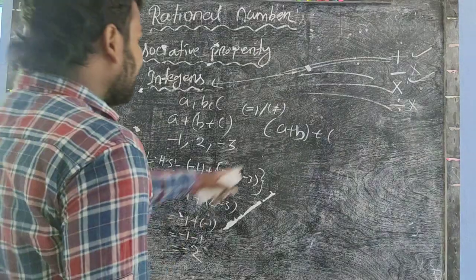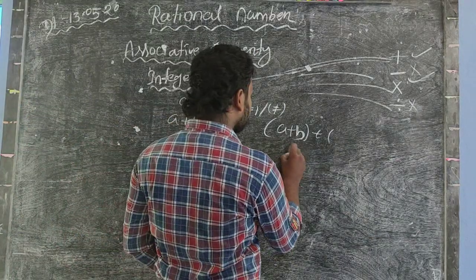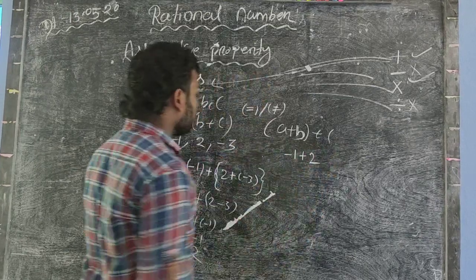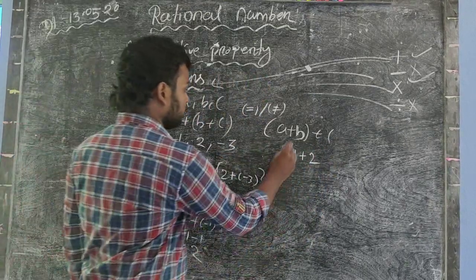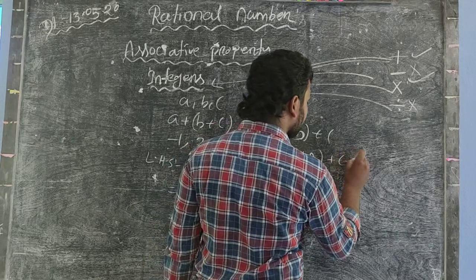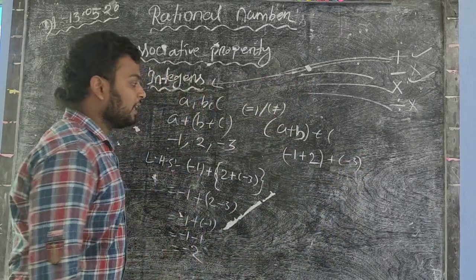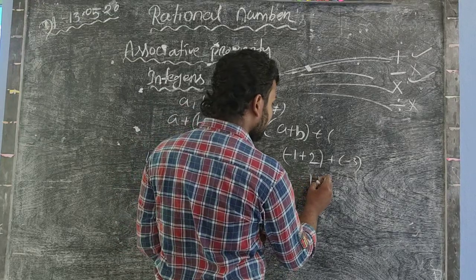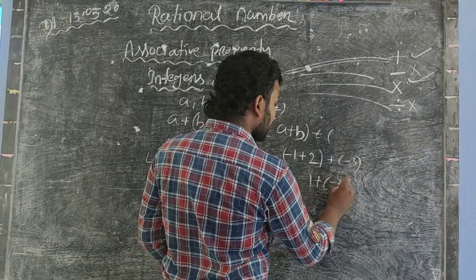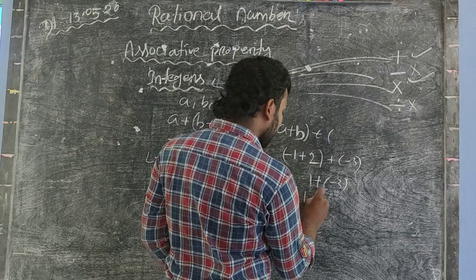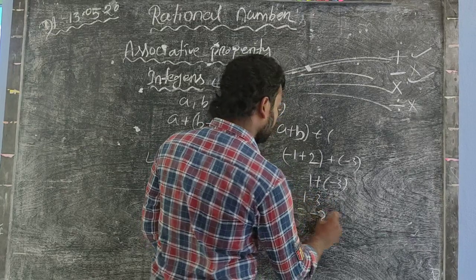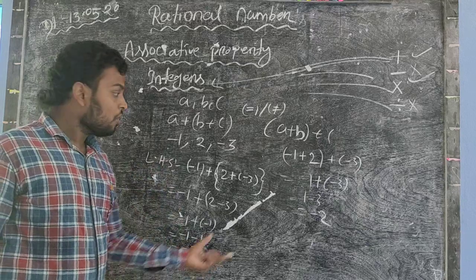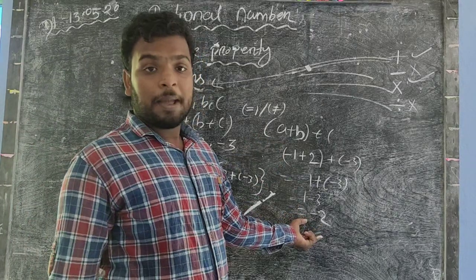Then in the RHS, first we have -1 plus 2. Okay. Then plus of minus is equal to -3. This is +1, this is plus of -3. So 1 - 3 equal to -2. So here the result of LHS is -2 and result of RHS is also -2.